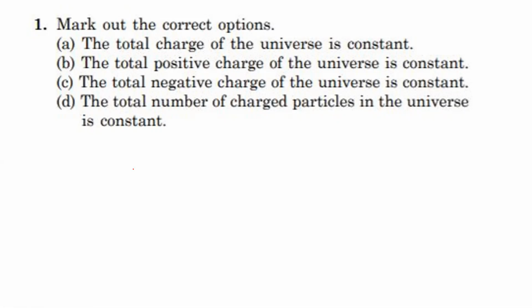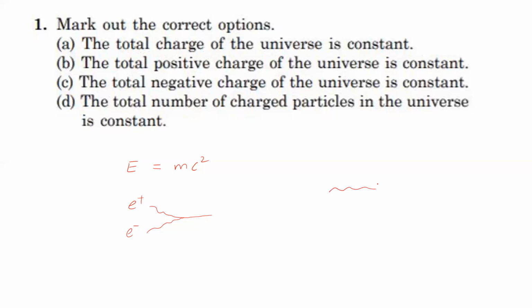And whether the number of charged particles is constant or not, let us consider now. According to Einstein's energy mass relation, E equal to mc square, energy can be converted into mass, and mass can be converted into energy. Let us take two particles, positron and electron. These two particles combine together, annihilate, and produce energy. So the number of charged particles changes. This is known as pair annihilation.